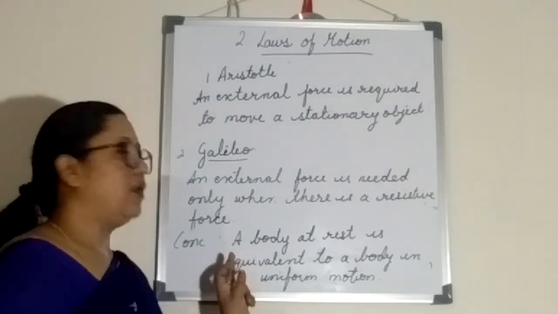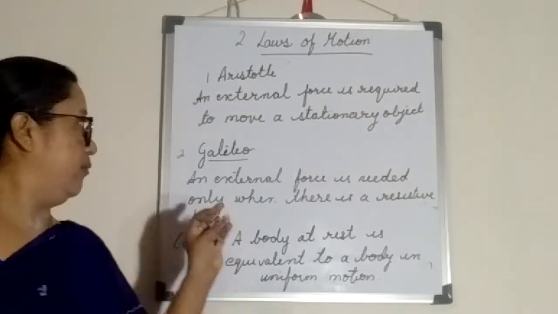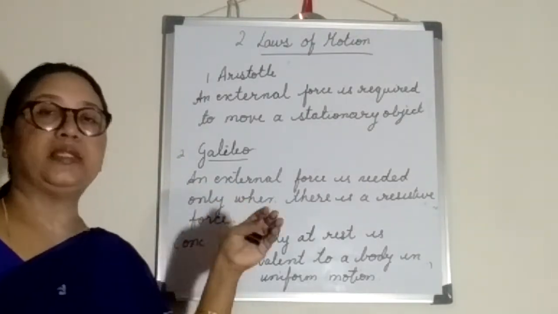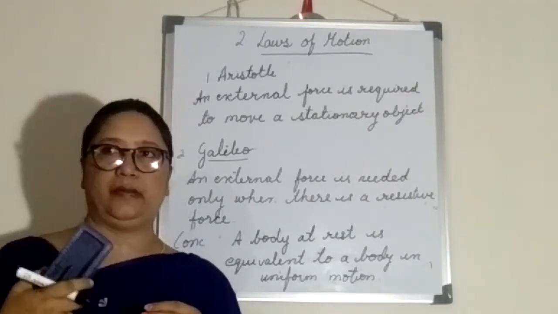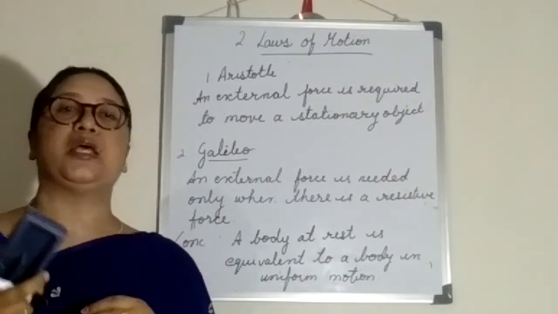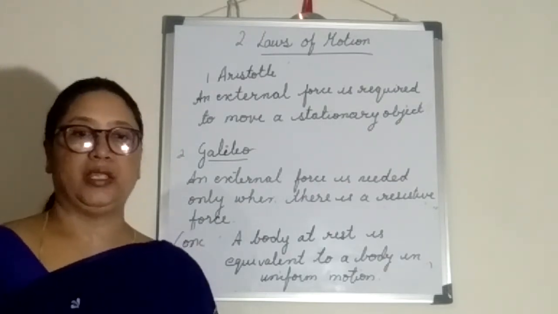So now with Galileo's concept, Sir Isaac Newton gave his first law of motion.